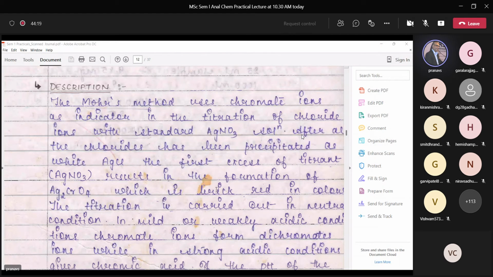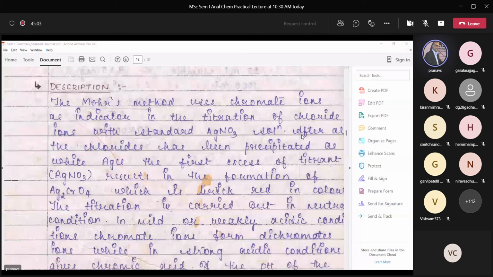Silver nitrate again is not a primary standard substance, and therefore you need to first standardize it with sodium chloride, standard solution of sodium chloride. So the first step would be to prepare silver nitrate solution, which is very simple. 1000 ml 1 molar AgNO3 is equivalent to the molecular mass of silver nitrate. And then accordingly, one can prepare 0.1 molar or normal solution of silver nitrate according to its weight. And then standardize this silver nitrate solution with sodium chloride.